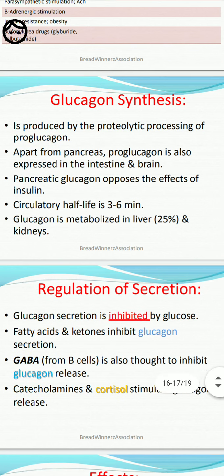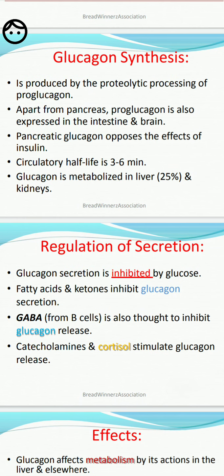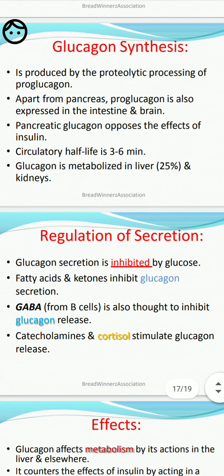Regarding regulation of secretion: glucagon secretion is inhibited by glucose. Fatty acids and ketones inhibit glucagon secretion. GABA from B cells is also thought to inhibit glucagon release. GABA also helps in keeping insulin and glucagon under control. Catecholamines and cortisol stimulate glucagon release.